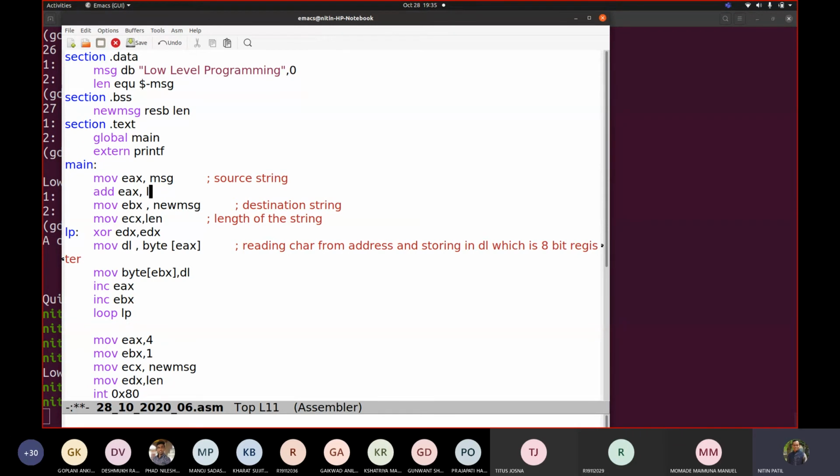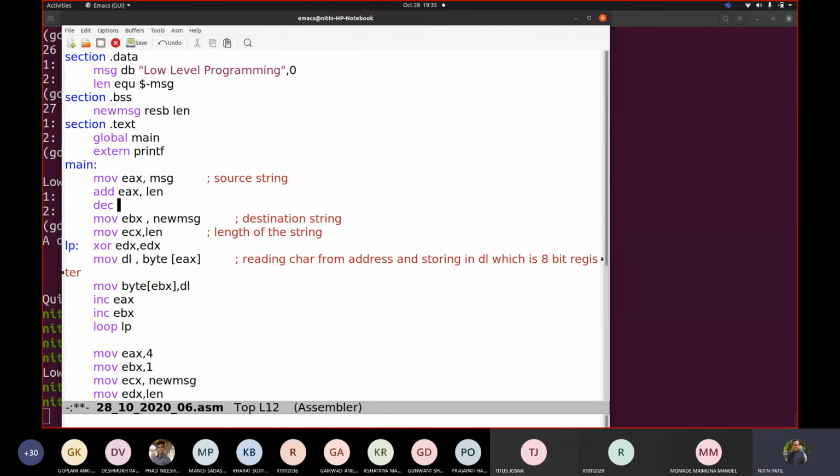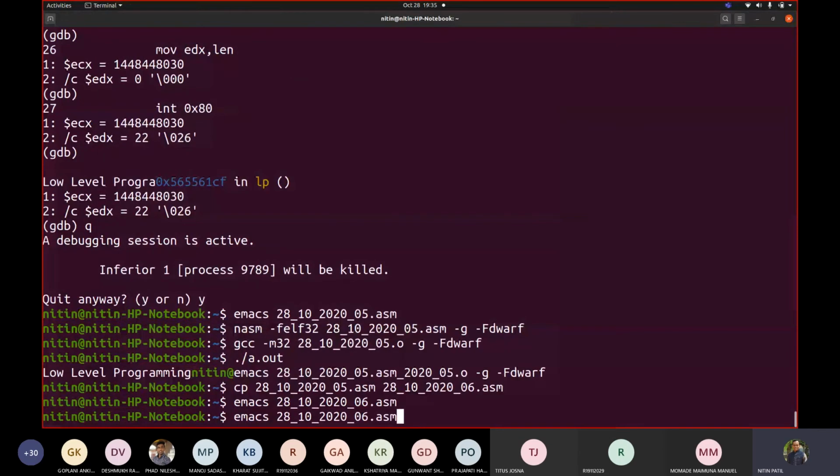EX comma len. So the length was 32, correct? No, how much was it? Let us count: 1, 2, 3, 4, 5, 6, 7, 8, 9, 10, 11, 12, 13, 14, 15, 16, 17, 18, 19, 20, 21, and this 22. Now let me decrement EAX, because otherwise it will copy 0. I don't want that. And then I'm simply making a change here. Instead of increment, I'm writing decrement. Let us try and see what happens there.